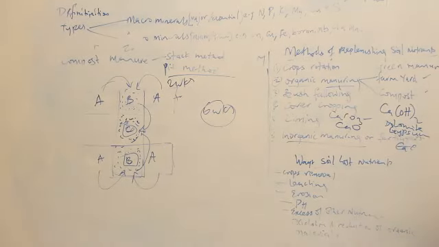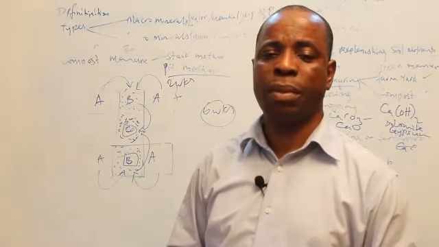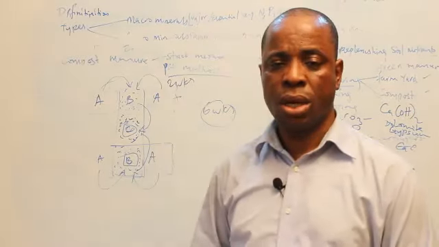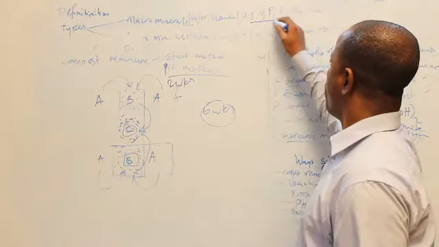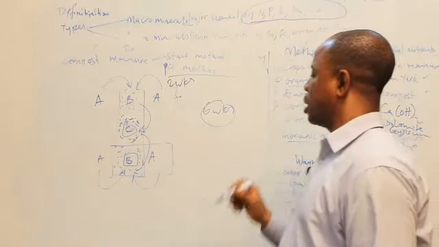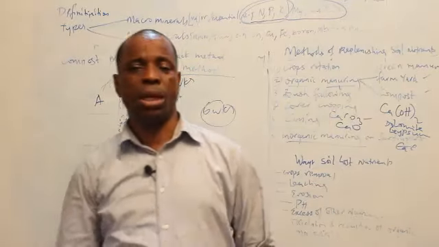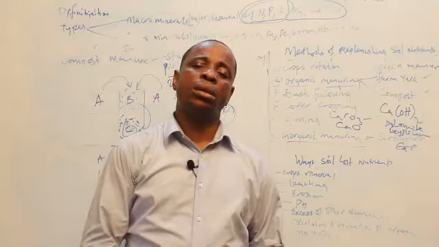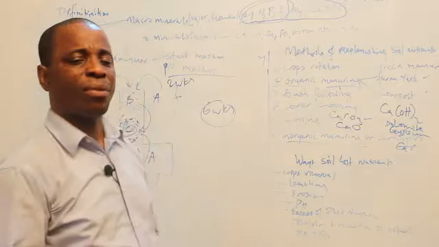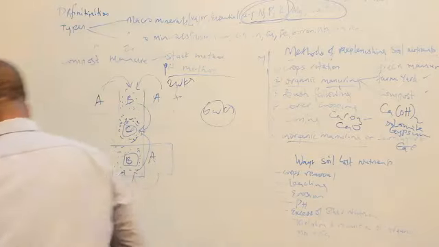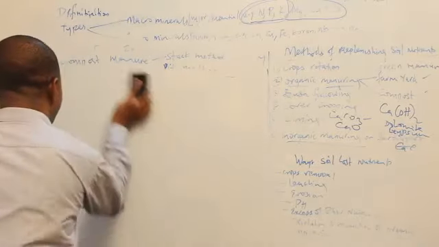Inorganic manuring is the process by which we apply prepared fertilizer on the farmland. Prepared fertilizers are those prepared in the laboratory or in industries. These fertilizers are prepared to give one or more of the macronutrients. Example, the major nutrients required in the land are these three: nitrogen, phosphorus, and potassium. The substances prepared to give them, which we can buy in the market and put on the farm, we call fertilizer. How many types of fertilizer? Two types of inorganic fertilizers.